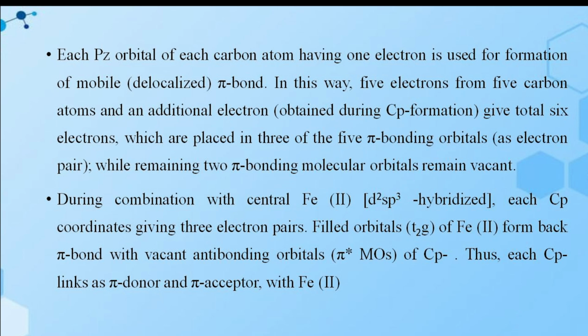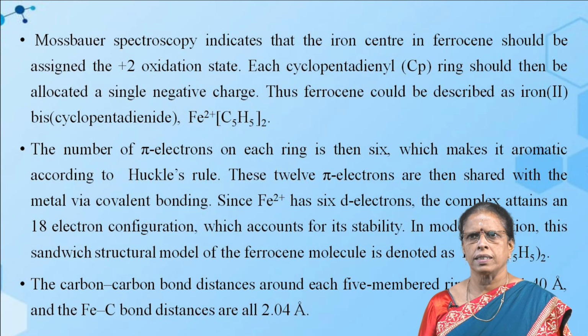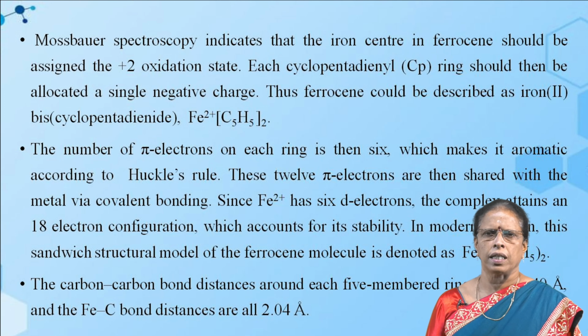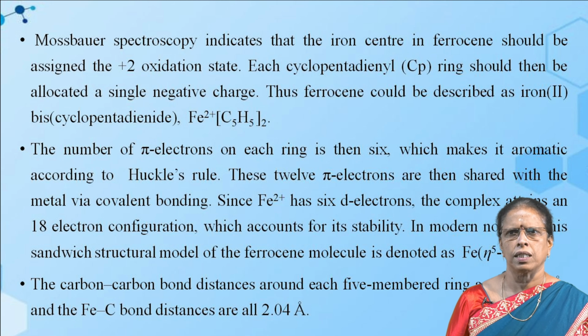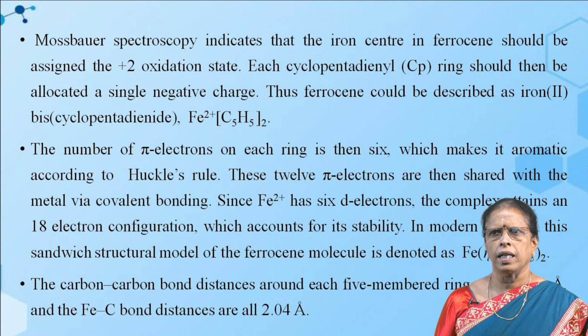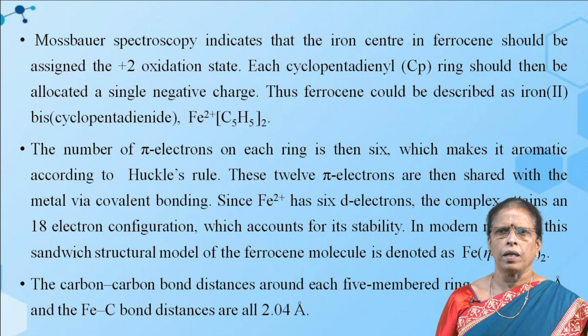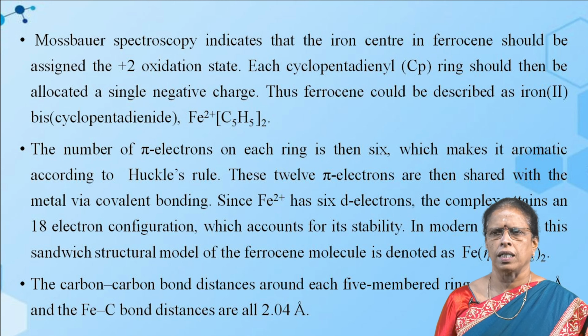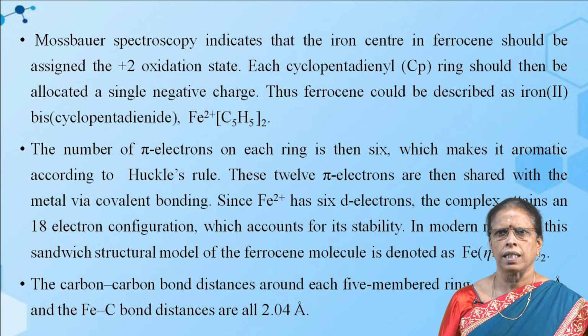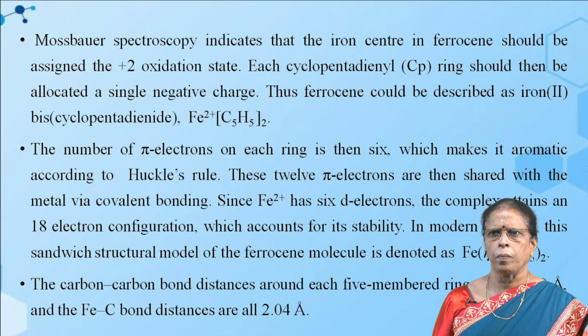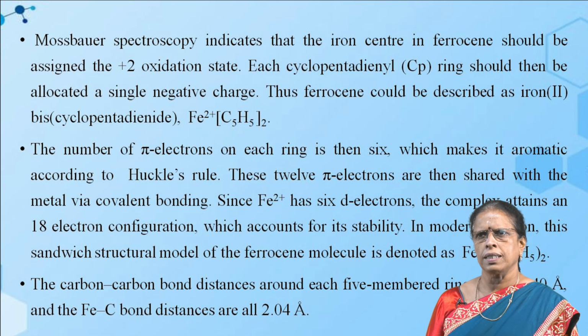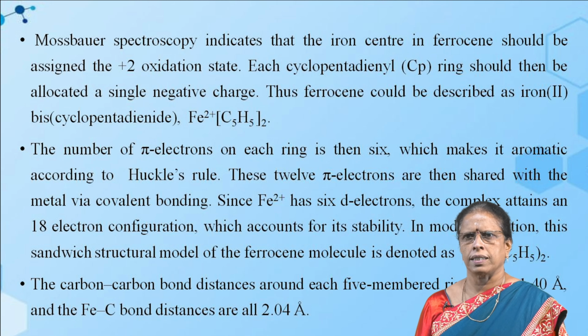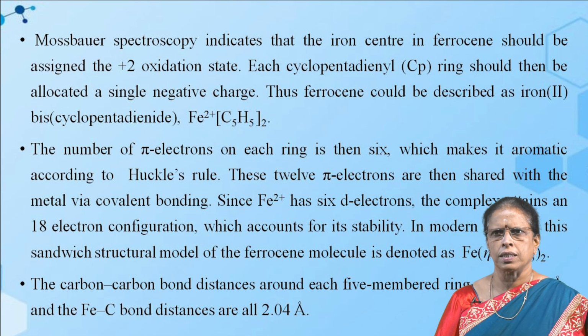Thus, each cyclopentadienyl group acts as a pi donor and pi acceptor with iron(II). The Mossbauer spectroscopy indicates that the iron center in ferrocene should be assigned the +2 oxidation state. Each cyclopentadienyl ring should then be allocated a single negative charge. Thus, ferrocene could be described as iron(II) bis(cyclopentadienide), Fe2+ (C5H5-) twice. Here, iron is in the +2 oxidation state.